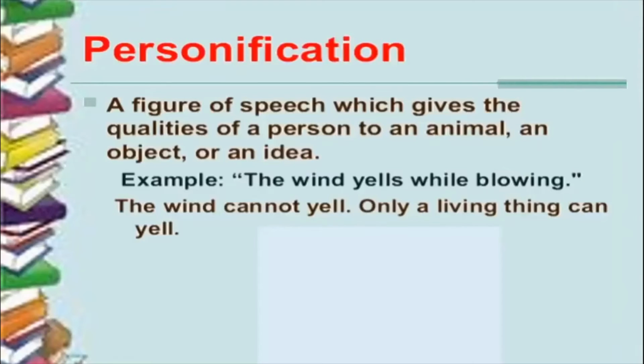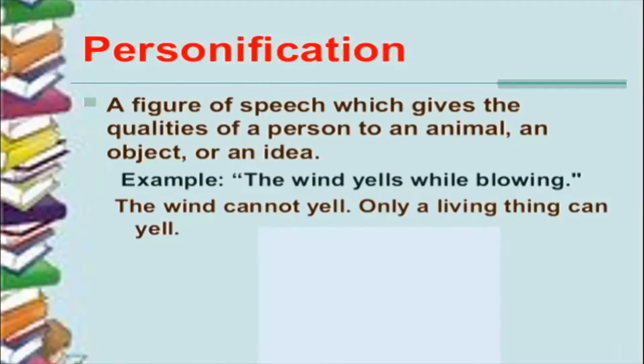The next one, children, is personification. So personification we have been learning since we were in the lower classes too. So we know what is personification. So quickly let us see what personification is. It is a figure of speech which gives the qualities of a person to an animal, an object or an idea. So there are certain things which people can do and which animals or objects or ideas cannot do. So when you give these qualities to an animal or an object or an idea, then it is called personifying. Treating that animal, that object, or that idea as a person.